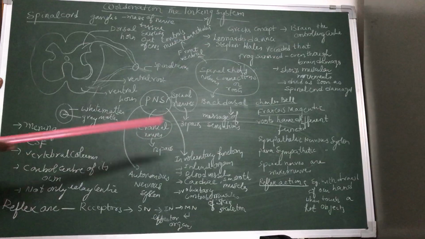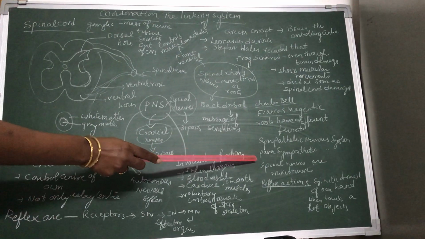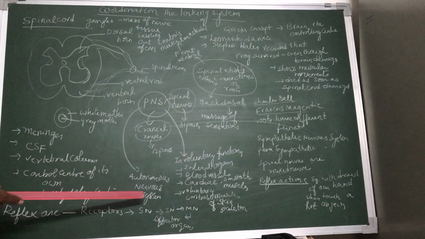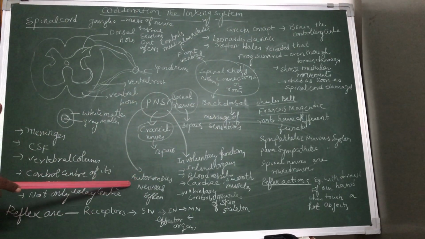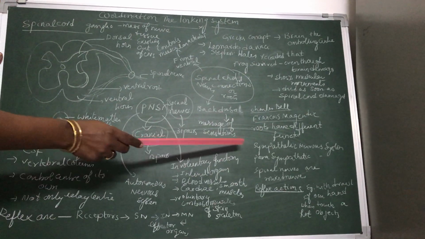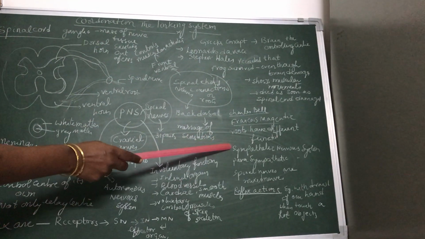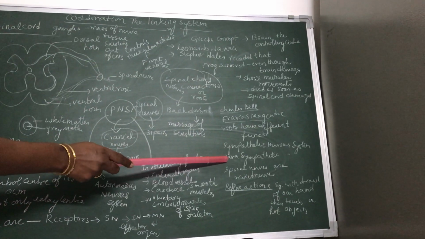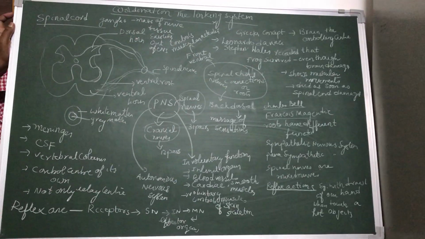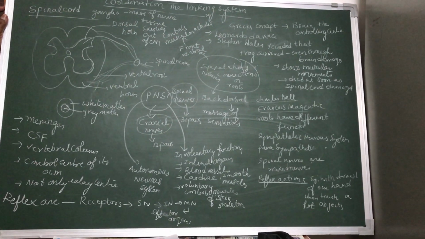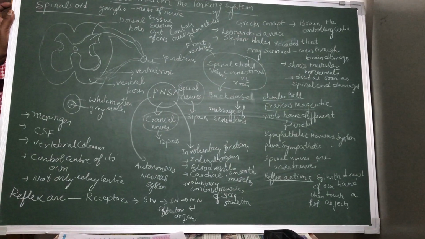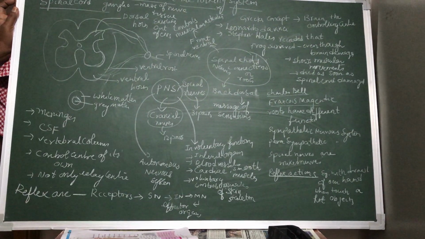Now, coming to the sympathetic nervous system and the parasympathetic nervous system. These two are parts of the autonomic nervous system. The sympathetic nervous system speeds up body functions, and the parasympathetic nervous system slows down body functions. For example, when you enter a dark room, your eyes cannot immediately focus on objects.